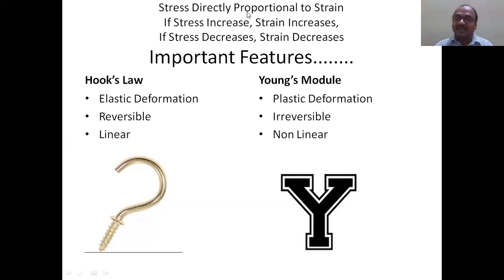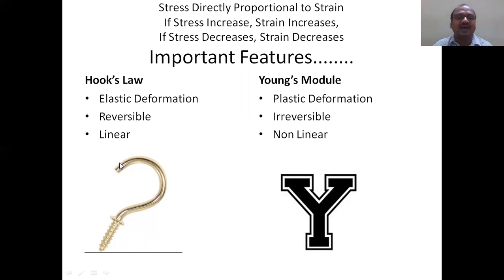Stress is directly proportional to the strain. If stress increases, strain also increases. If stress decreases, strain also decreases. Okay. Important features of Hooke's law. First half of the curve is up to the yield point. Up to the yield point, Hooke's law. After the yield point, Young's modulus. Keep in your mind. Here it is an elastic deformation. Here plastic deformation. Reversible is possible. It is irreversible. It is a linear curve. It is a non-linear curve.